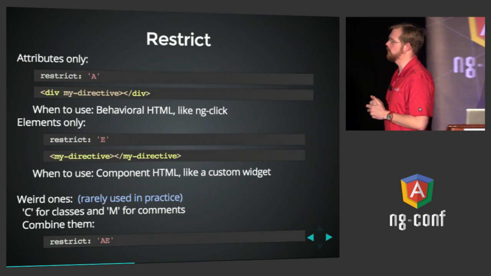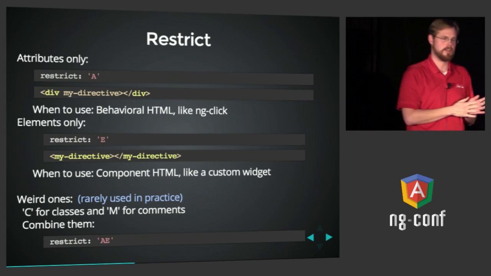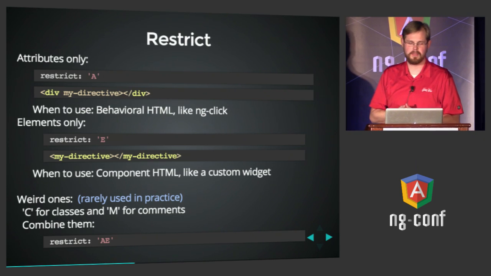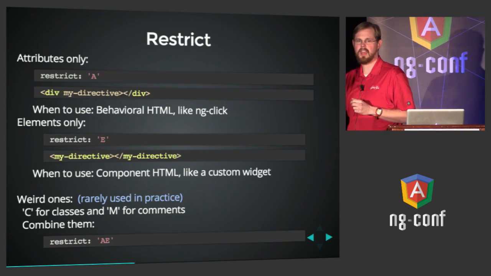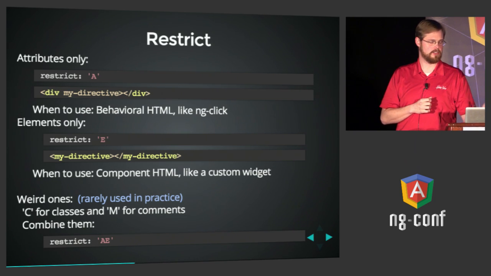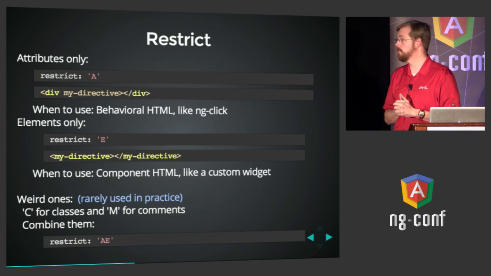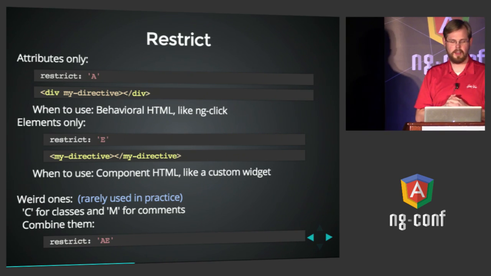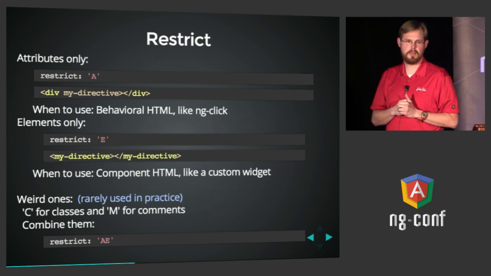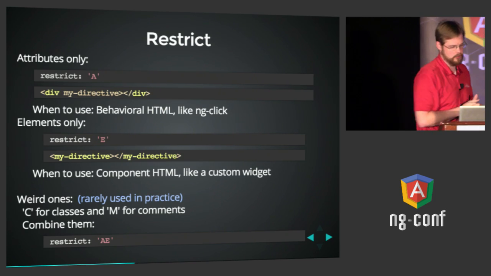I told you I'd come back to the restrict thing. Let's talk about that. So one of the properties your directive can specify when it's registered is how you want it to be usable in the markup. In this case, we've used just the letter A, and that stands for attribute. In this case, it means we are only allowing our directive to exist on an element's attribute. So you can see here div with a myDirective attribute is how you use that. The other common usage is to use the letter E, which means I want this directive to be a custom element or tag name. And you would use it like I show there.